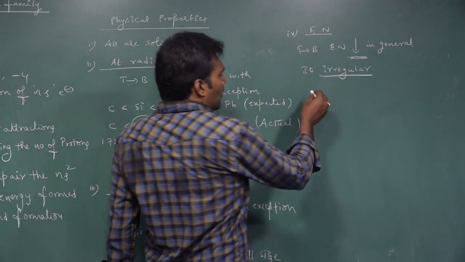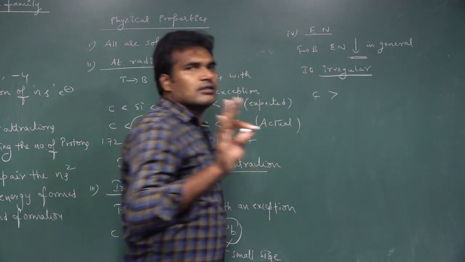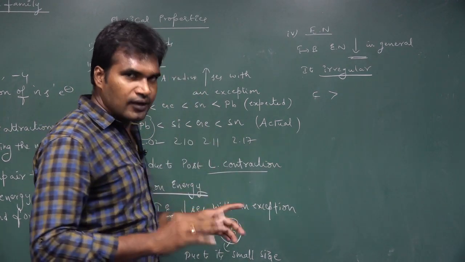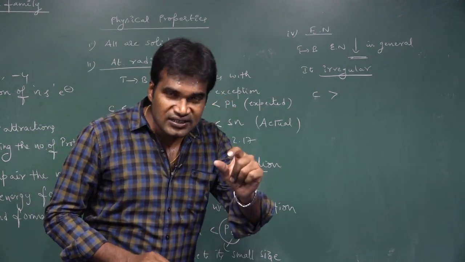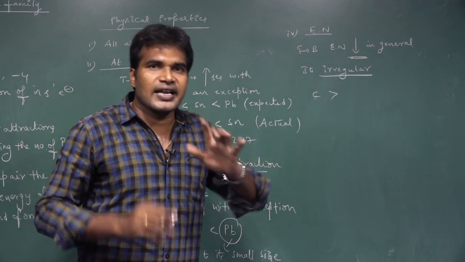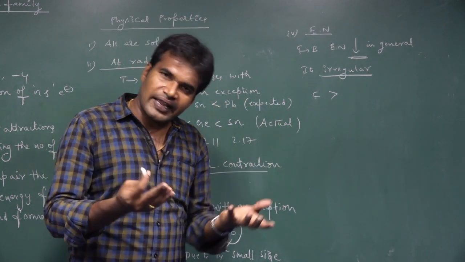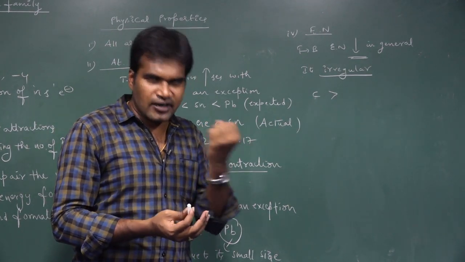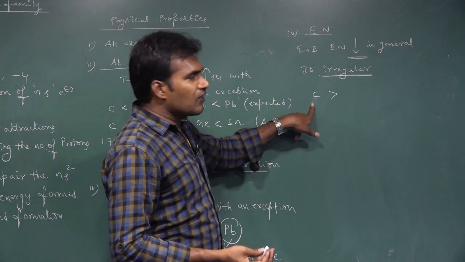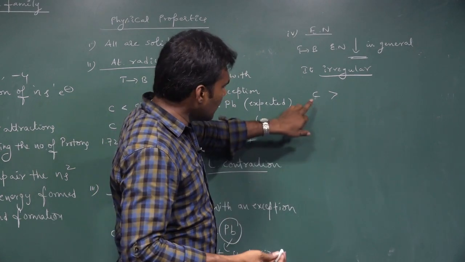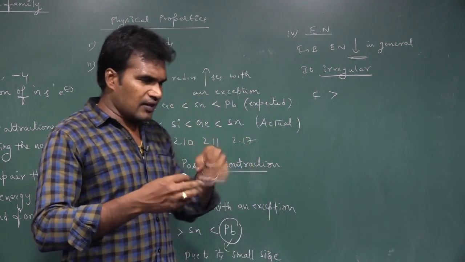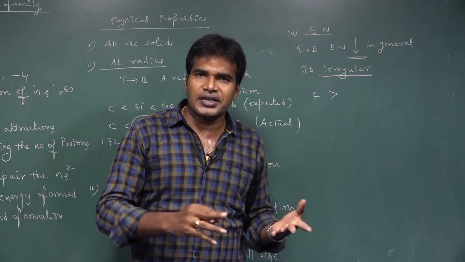What is that irregular order? Among all, carbon is the most electronegative element, no doubt. Among the 14th group elements, carbon is the smallest in size. Because of its smallest size, it has more effective nuclear charge, and so a greater tendency to attract the shared pair of electrons. So carbon's electronegativity is the highest. The remaining elements are silicon, germanium, tin and lead.